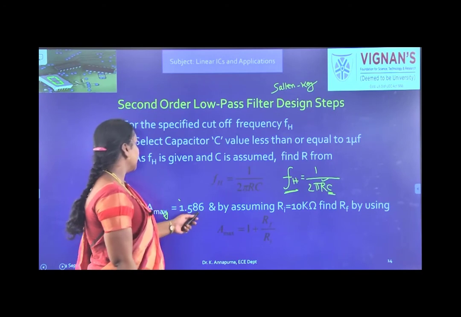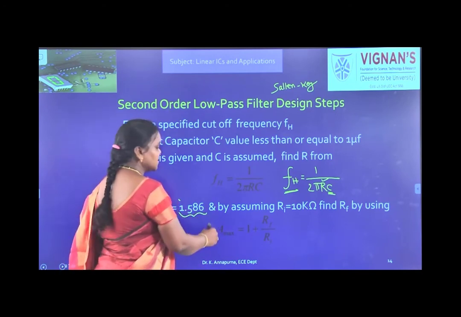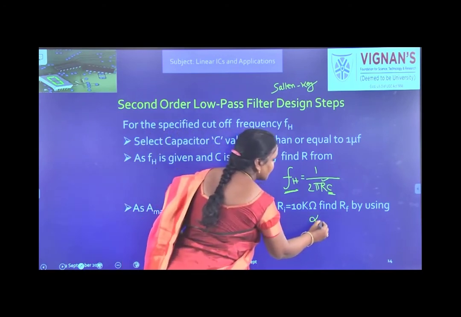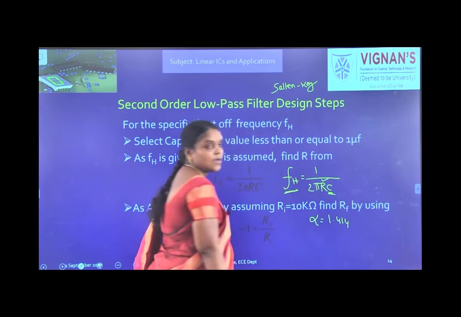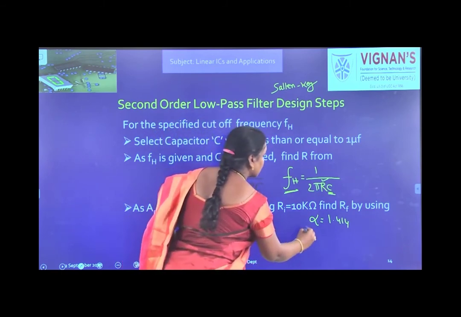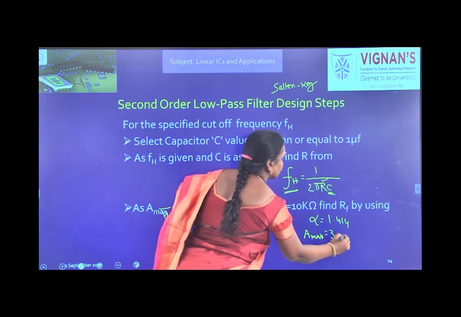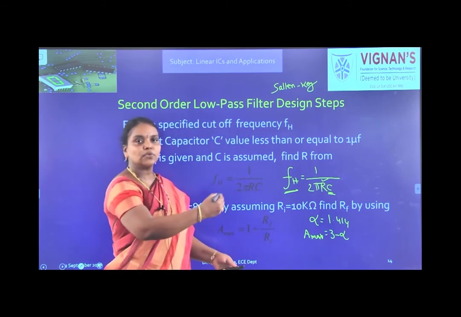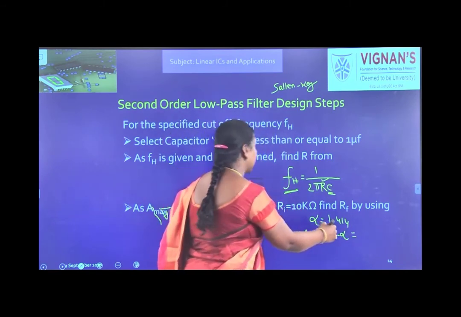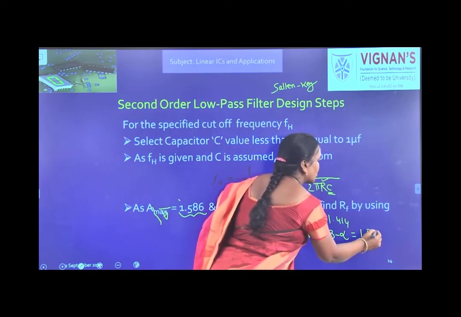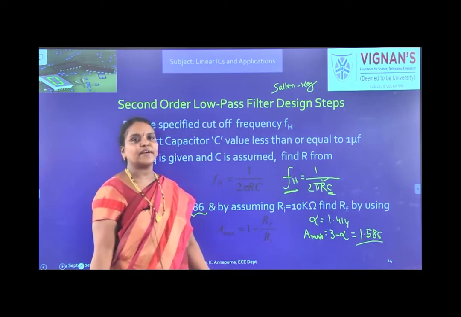And next one, A max. How we got this 1.586 means, for Butterworth alpha is 1.414, right? And what is gain? A max equal to 3 minus alpha, or alpha is equal to 3 minus A max. So from that you will get 1.586.